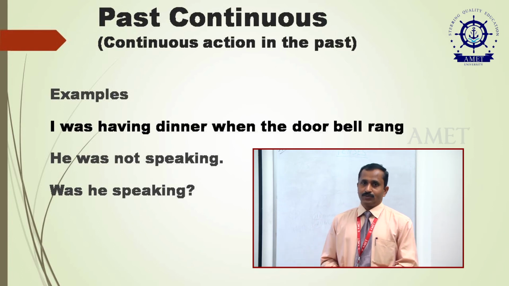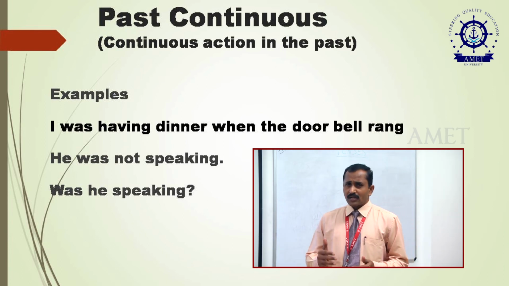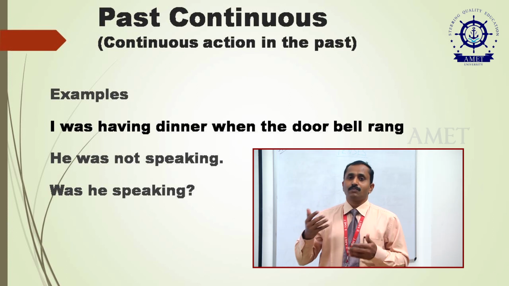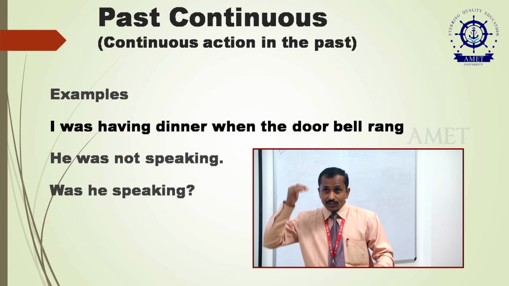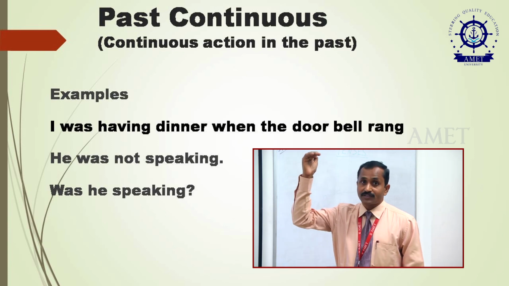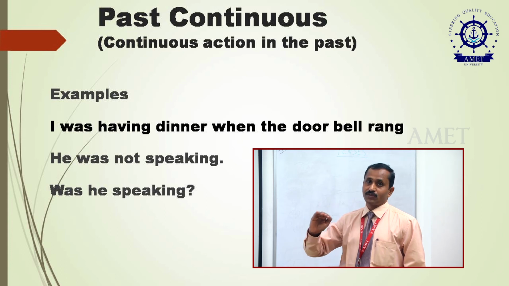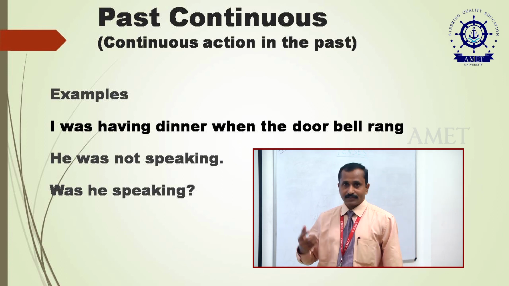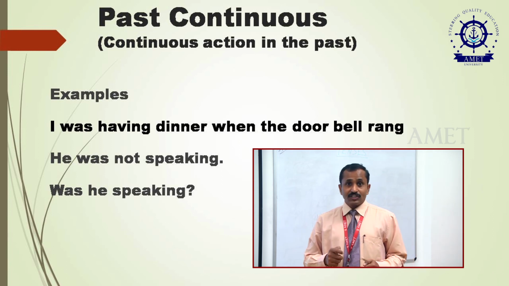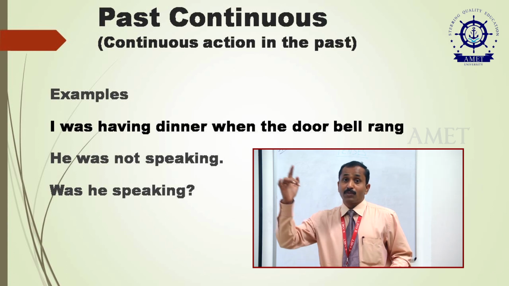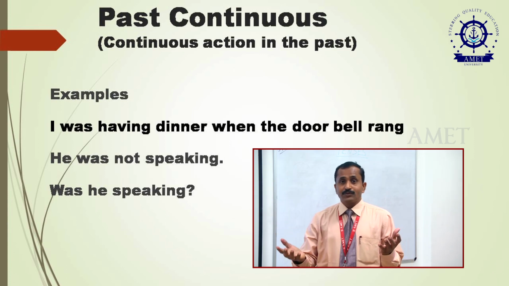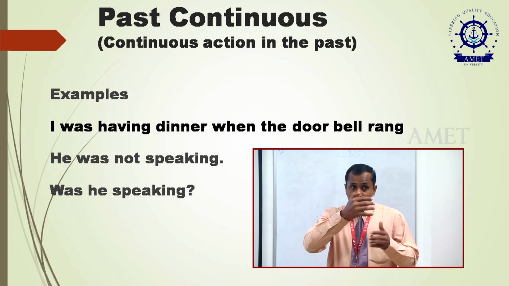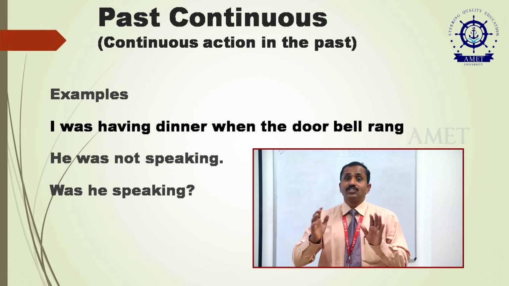So at the time of saying the action is in progress, for which we can use present continuous tense. Then past continuous tense: continuous action at a particular time in the past. The action was continuously taking place at a particular time in the past, for which we can use the past continuous tense. I was having dinner when the doorbell rang. So yesterday I was having dinner. When I was having dinner, the doorbell rang. So we can also use this with another past tense.